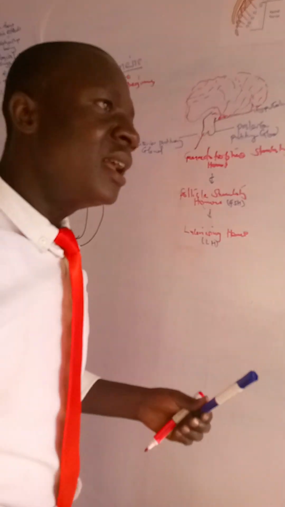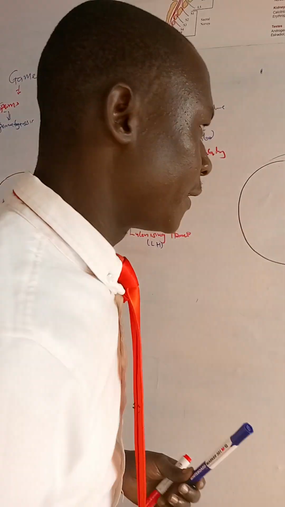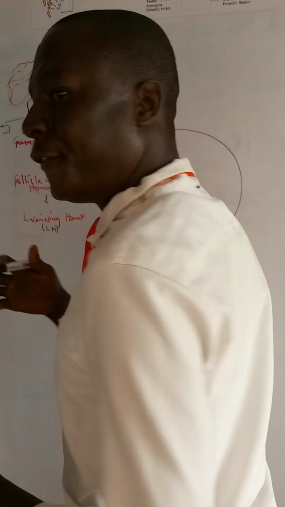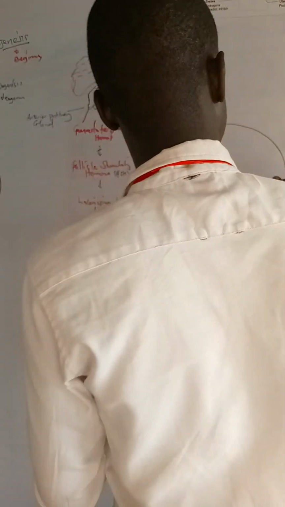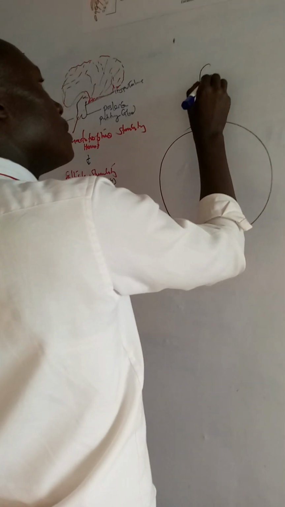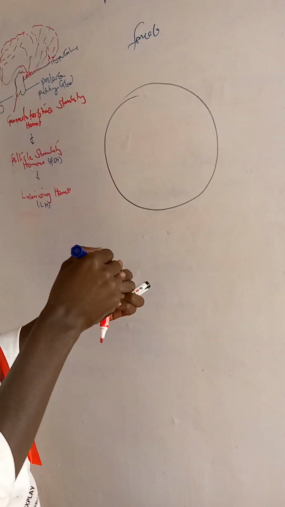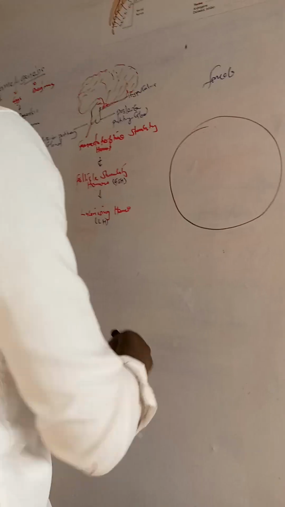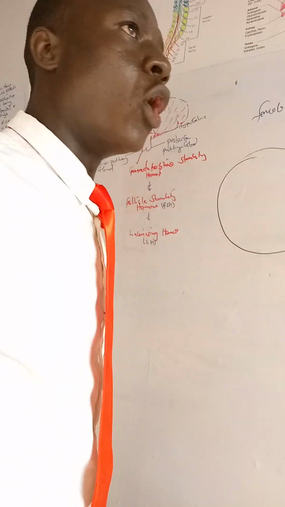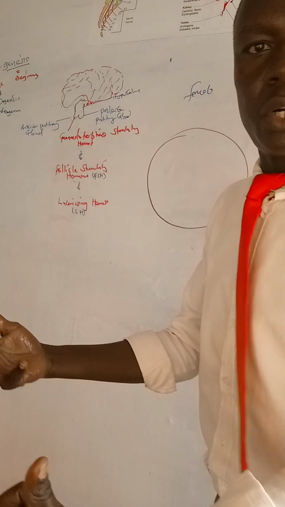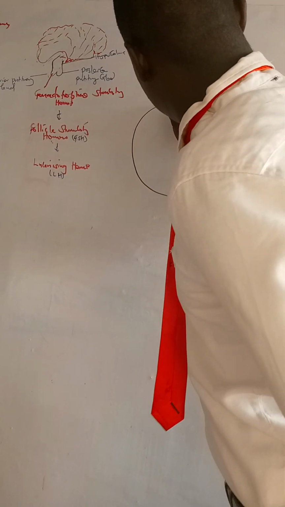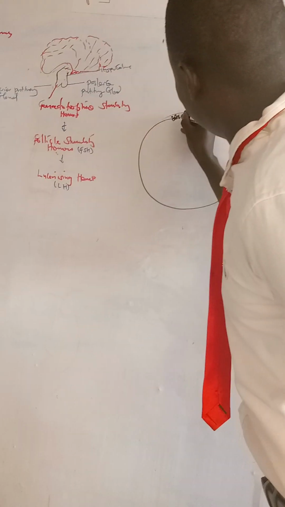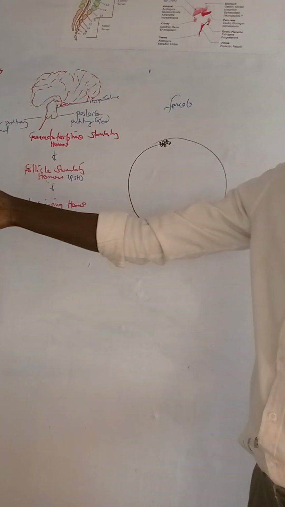Now, before birth, a female, we are in the female part. Now, before birth, a female has what they call oogonium, or you can call them primordial cells. Of course, they are very many, millions plus.